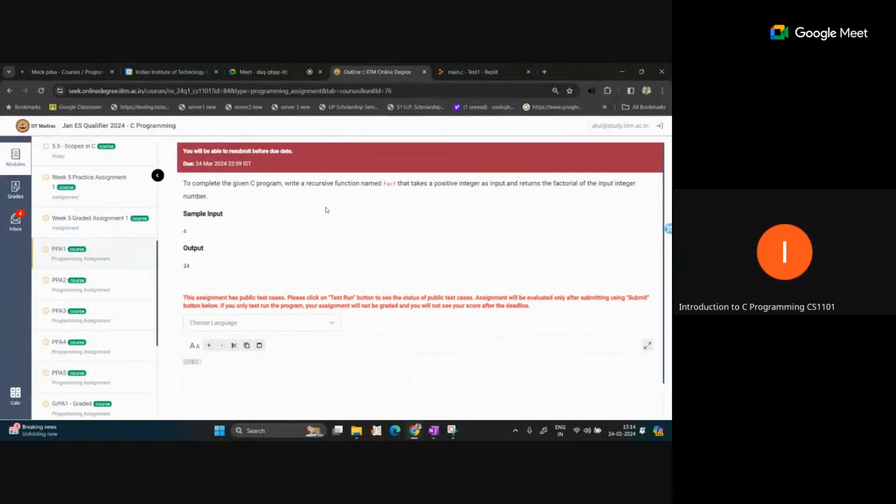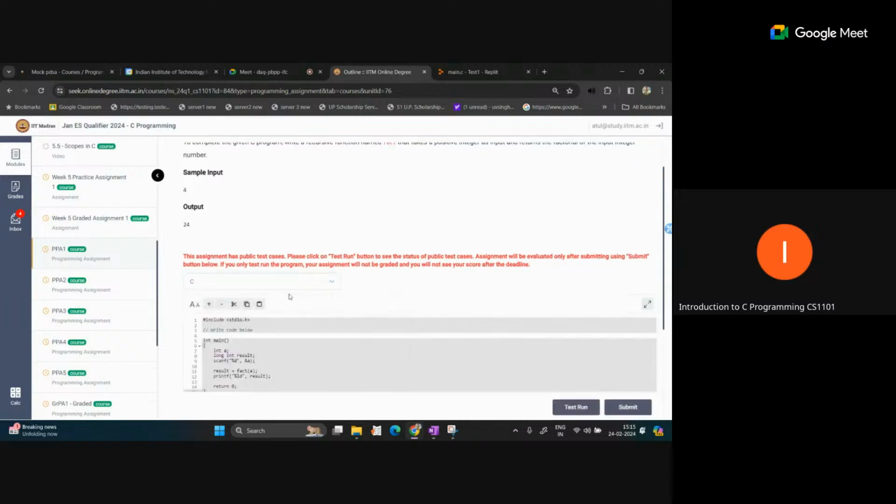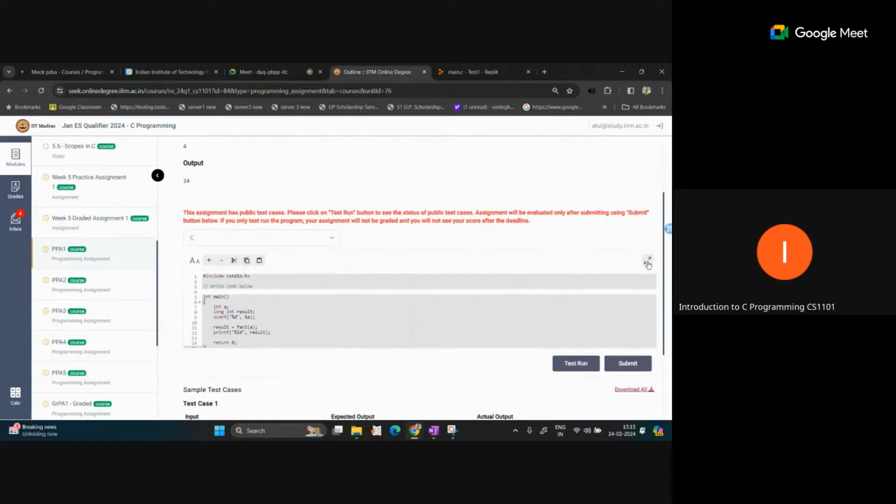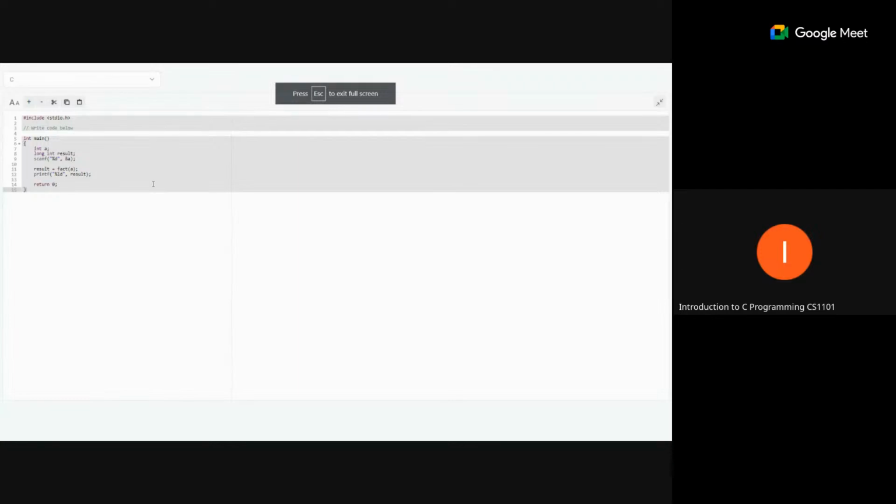I think you have already solved this problem using a simple method. To complete the given C program, write a recursive function named fact that takes a positive integer as input and returns the factorial of the input integer number. Here some part of the code is already given, you can see.